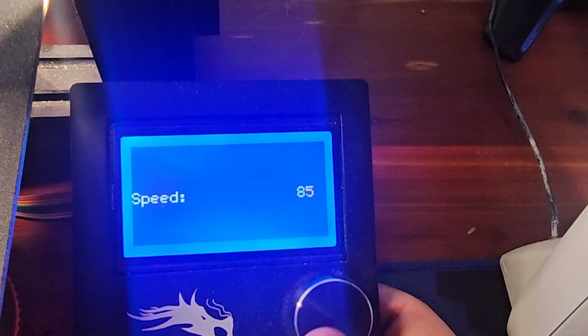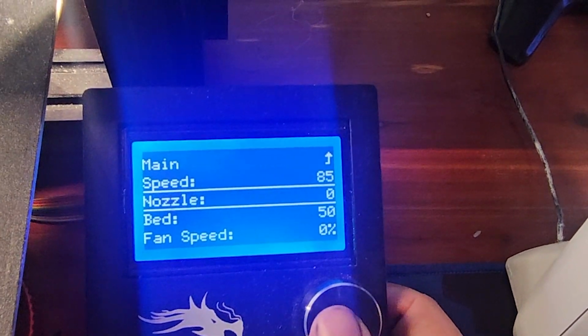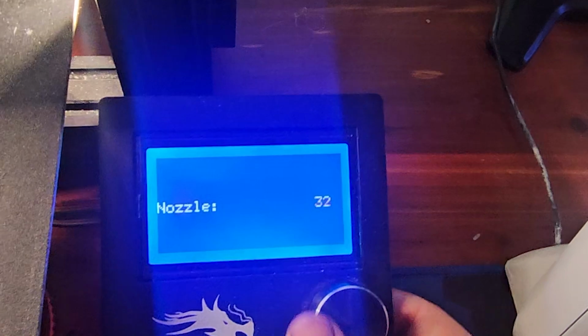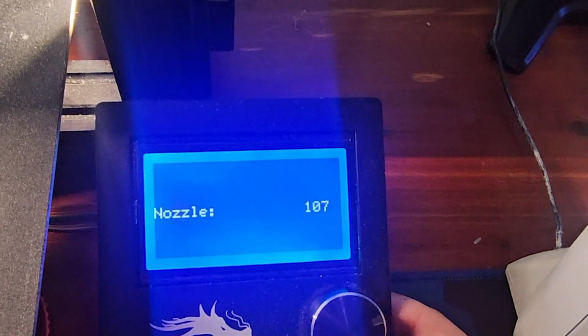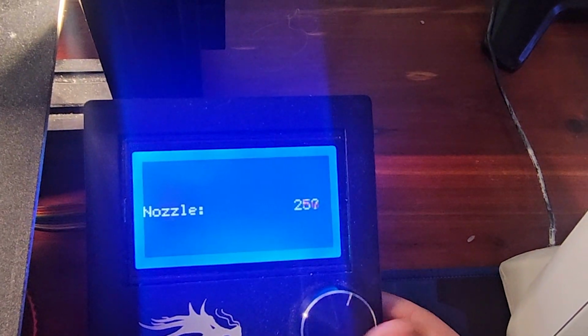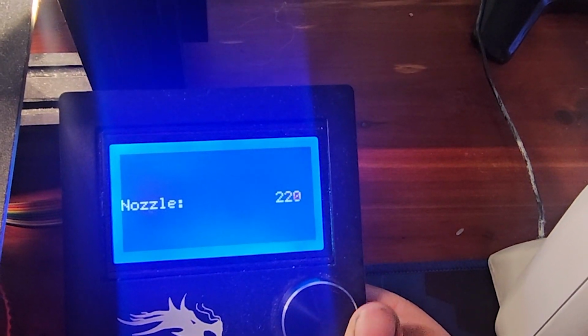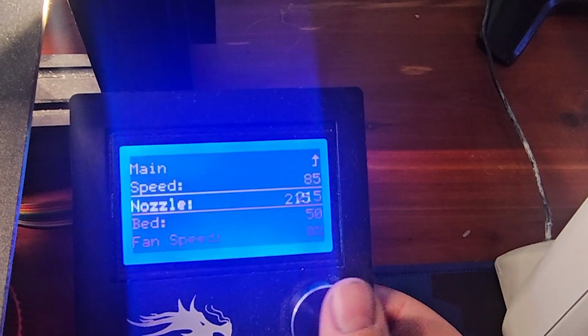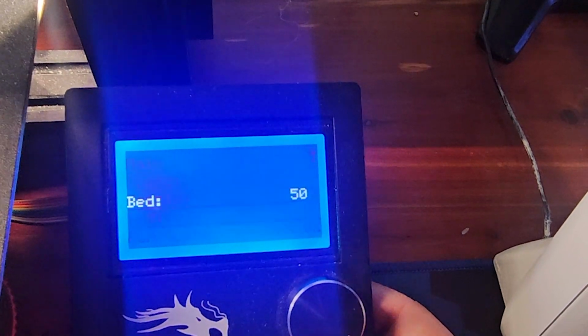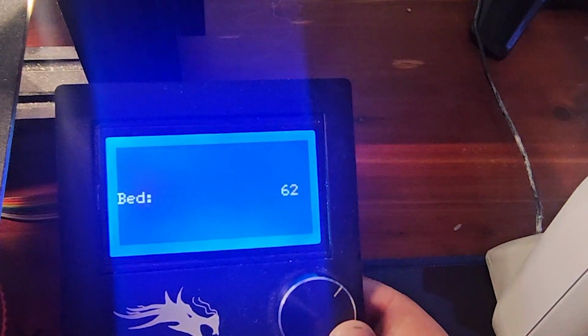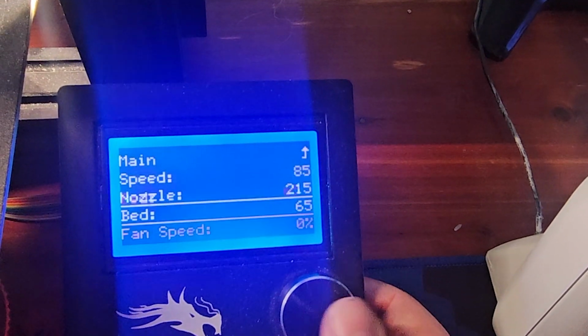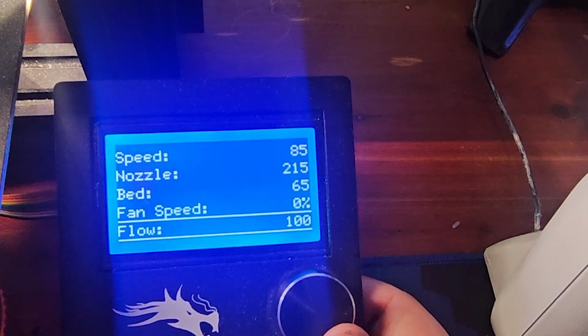I like to start at 85. Then go to Nozzle and set your temperature. For this filament, I use 215 degrees Celsius. Then change your bed temperature. I like it around 65 degrees Celsius. Now you can go back to the info screen.